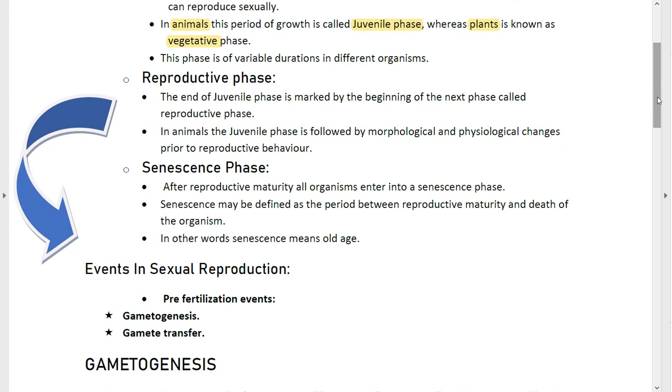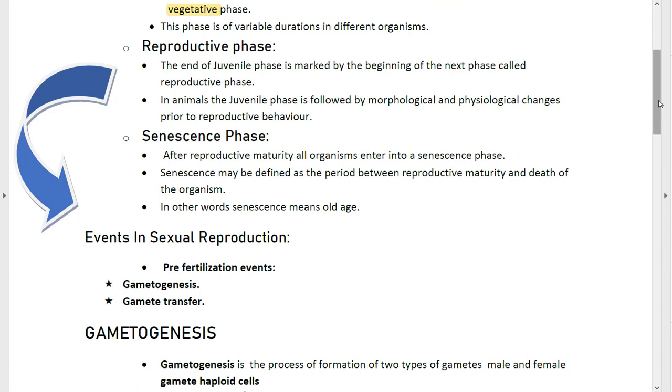It says that the end of the juvenile phase is marked by the beginning of the next phase called the reproductive phase. So in animals, the juvenile phase is followed by morphological and physiological changes prior to reproductive behavior. So basically, the time when we get mature and we start to reproduce, we see a lot of changes in our body. In humans, we observe the secondary sexual characters being developed.